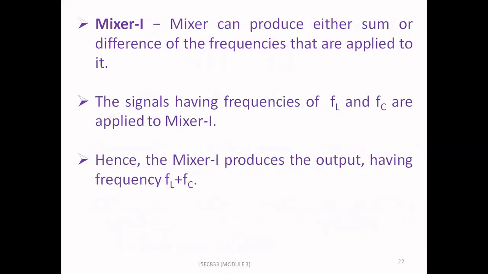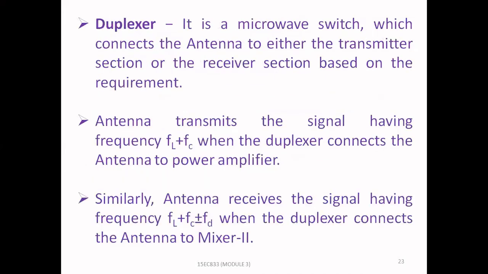Mixer 1 can produce either the sum or the difference of the frequencies that are applied to it. The signals having frequencies FL and FC are applied to mixer 1. Hence, mixer 1 produces an output having frequency FL plus FC.